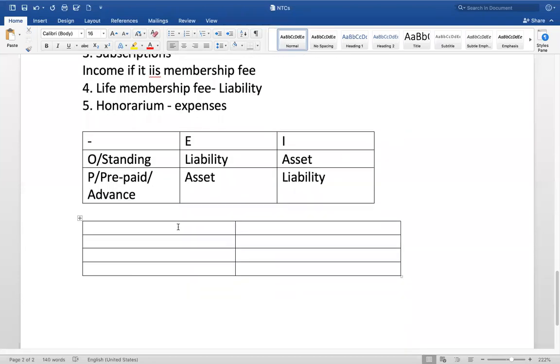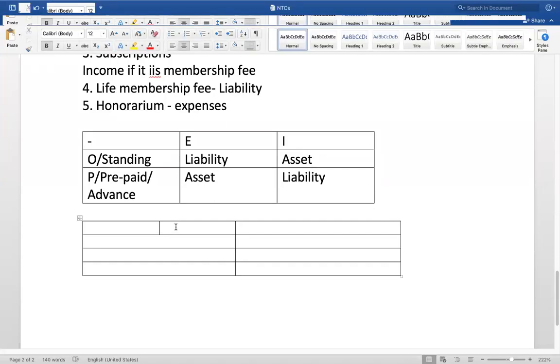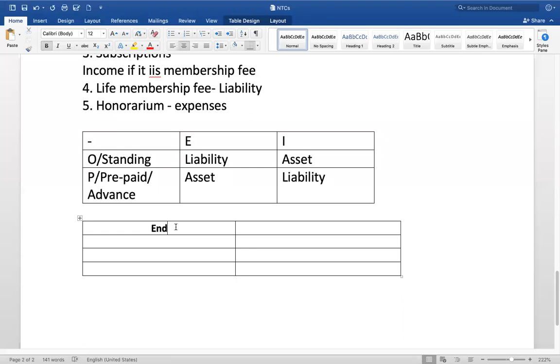Next, I just want to take you through one more last point of adjustments. Now let me categorize ending and beginning.